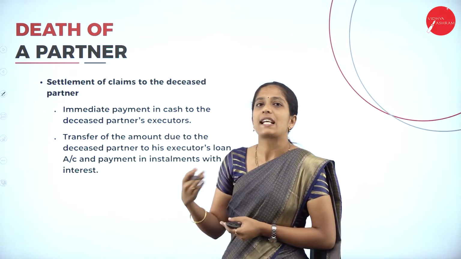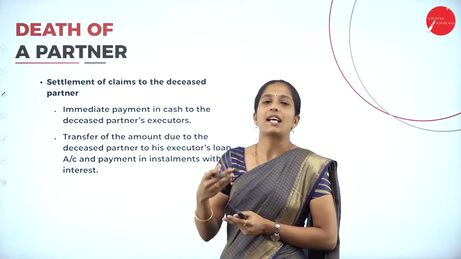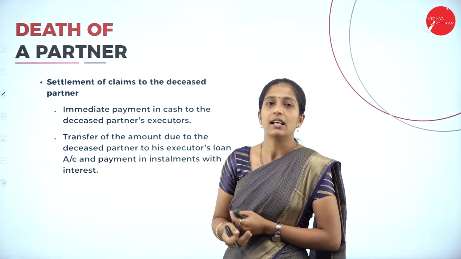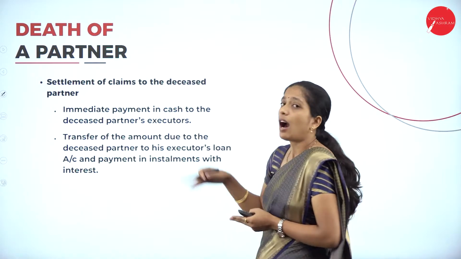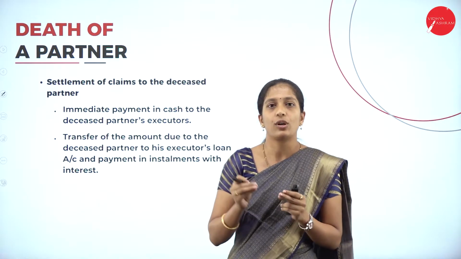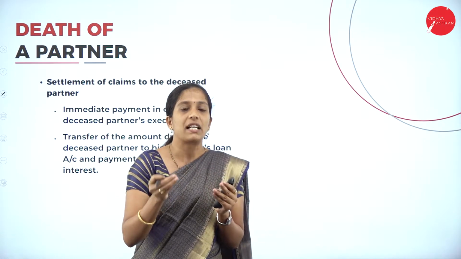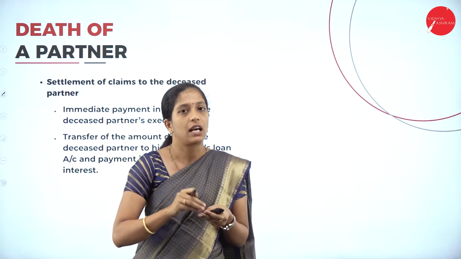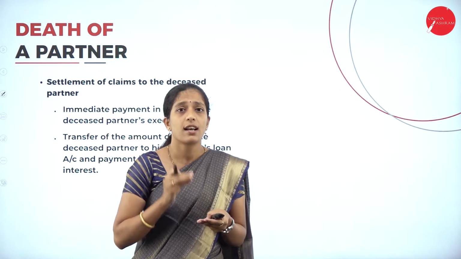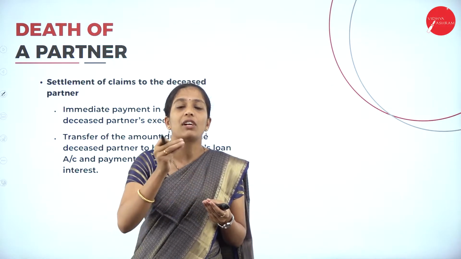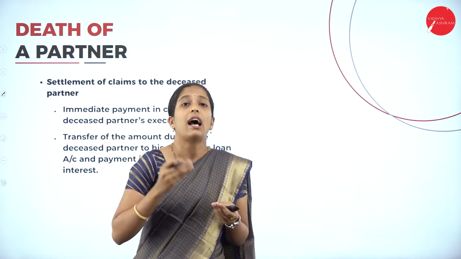Now, what is the settlement of claims to the deceased partner? What has to be given to the deceased partner, that is, the person who has died in the partnership firm? As I told, a certain amount has to be given as capital, whatever capital was contributed by the deceased partner. In the same way, interest on capital, interest on drawings, and his salary or commission have to be given to the deceased partner.